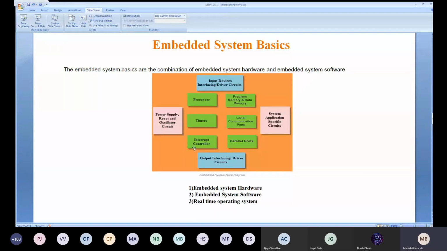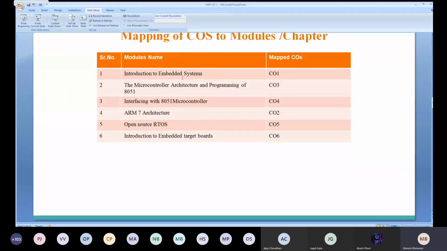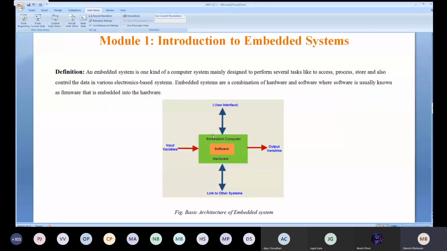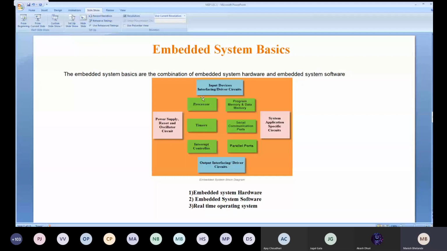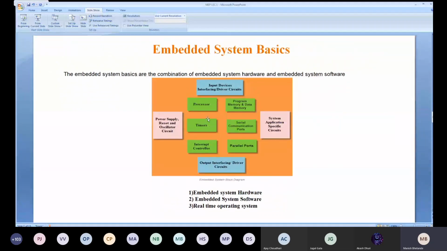So these are the basic things of this embedded computer. Just like the previous diagram, you have seen the embedded computer software and hardware. The same things are built into this software and hardware. So here we have seen these are the basic blocks. What is in it? You have the processor, program memory and data memory. Then you have the timers, the serial port communication, then the interrupt controller and parallel ports. Now here, the power supply. These are nothing but the input and the output variables.